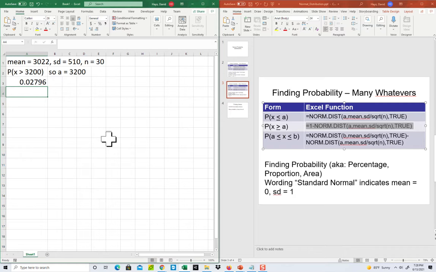Change it to a percent by moving your decimal point 2 places to the right and then round. And we'll have 2.80 or 2.8%.